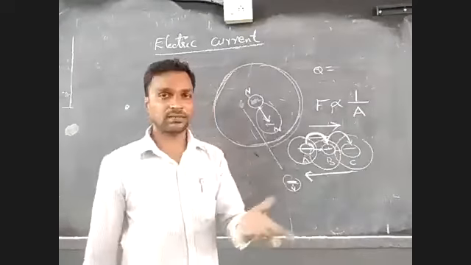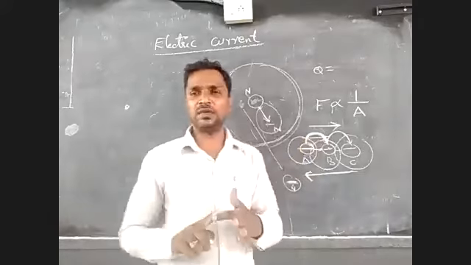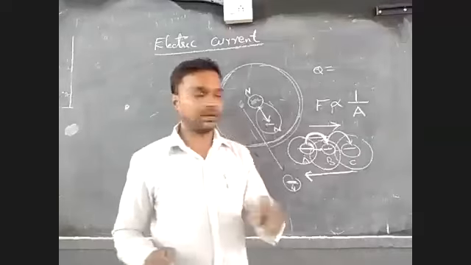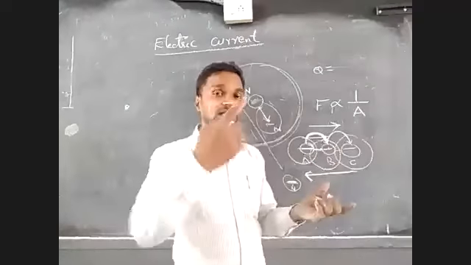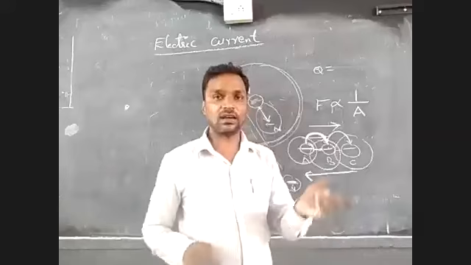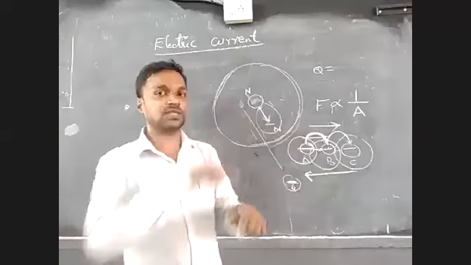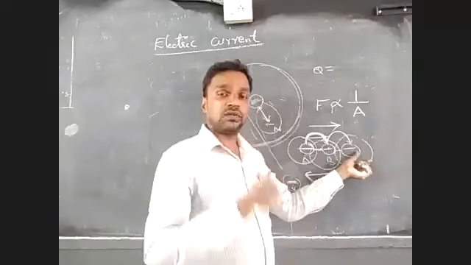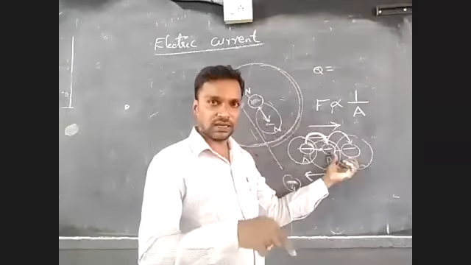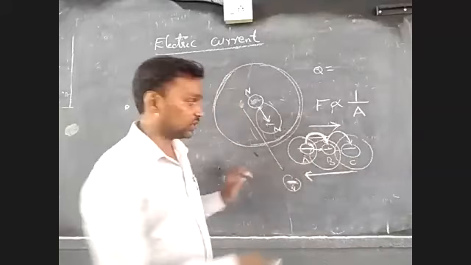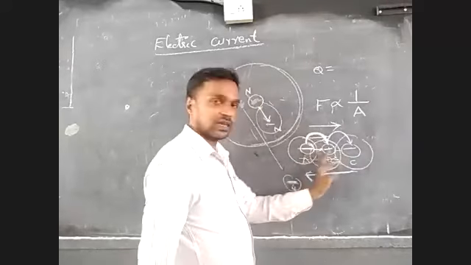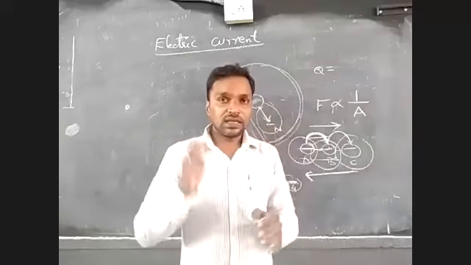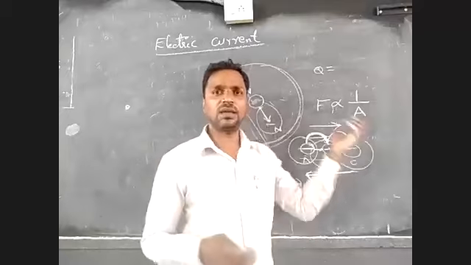If you take current and charge, what is the difference between them? Charge is nothing but only one positive or one negative. Current is how many charges are flowing through a conductor of a specified cross section area. They go with a uniform velocity called drift velocity, which I told you about. Every charge moves with uniform velocity. You have to remember this condition, and think of it as a uniform electric field.